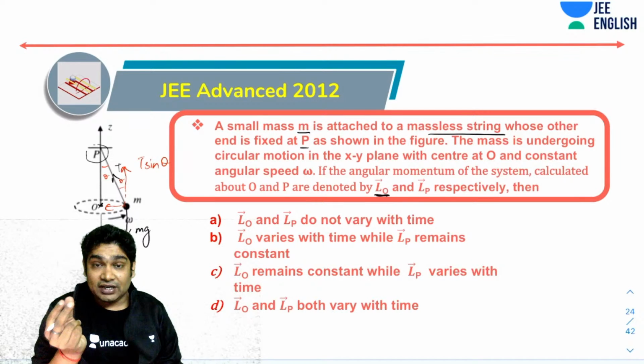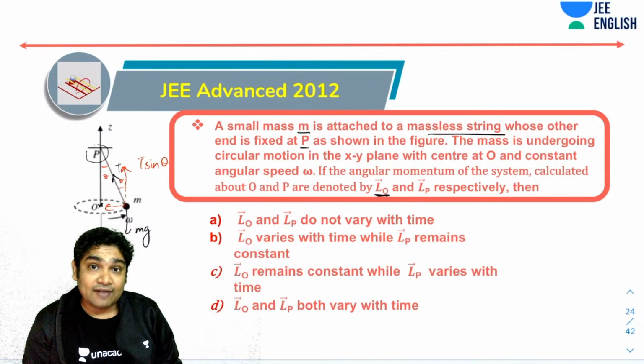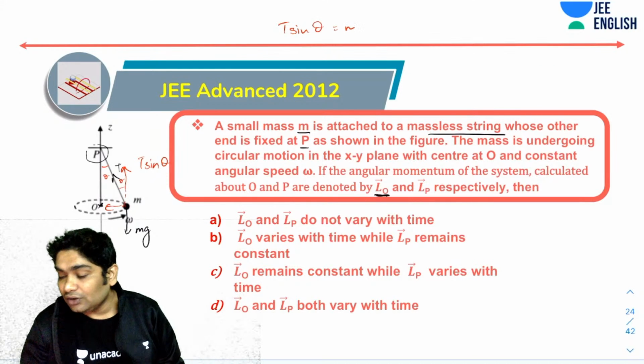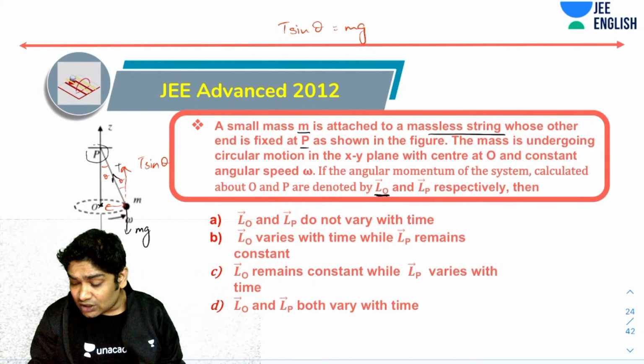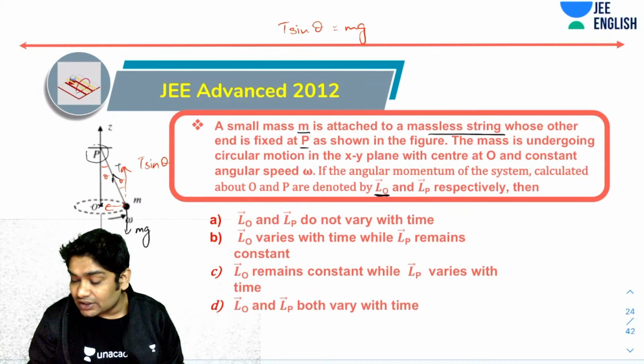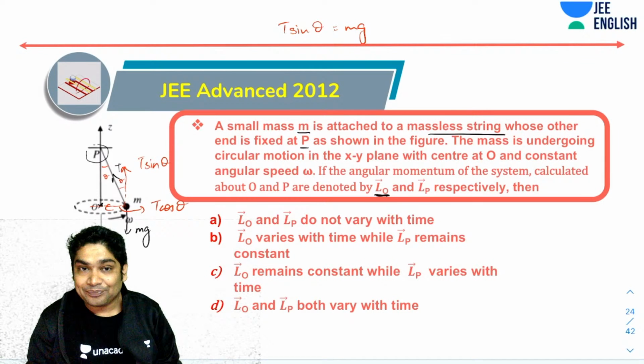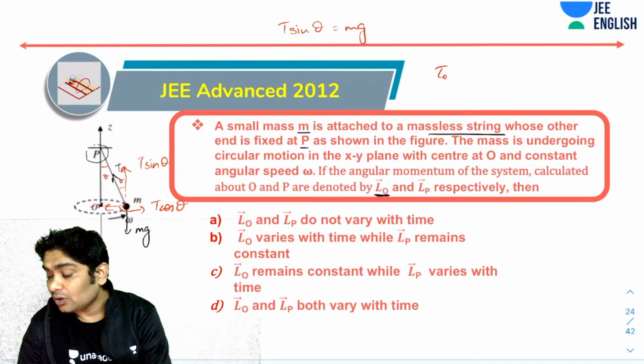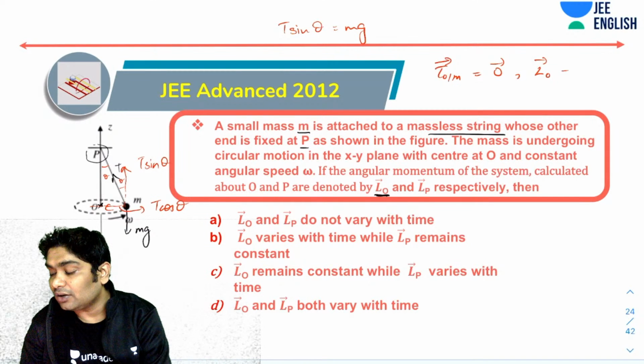Otherwise, if there was a net force in the y direction, it would have had a y acceleration. So I can say T sine theta definitely is equal to mg. I hope you agree. Now, the only net force is T cos theta. But T cos theta will pass through the center. In fact, that is the centripetal force for the circular motion. So that does not produce any torque about O. So torque about O on M is 0, and I can say L about O will be constant.